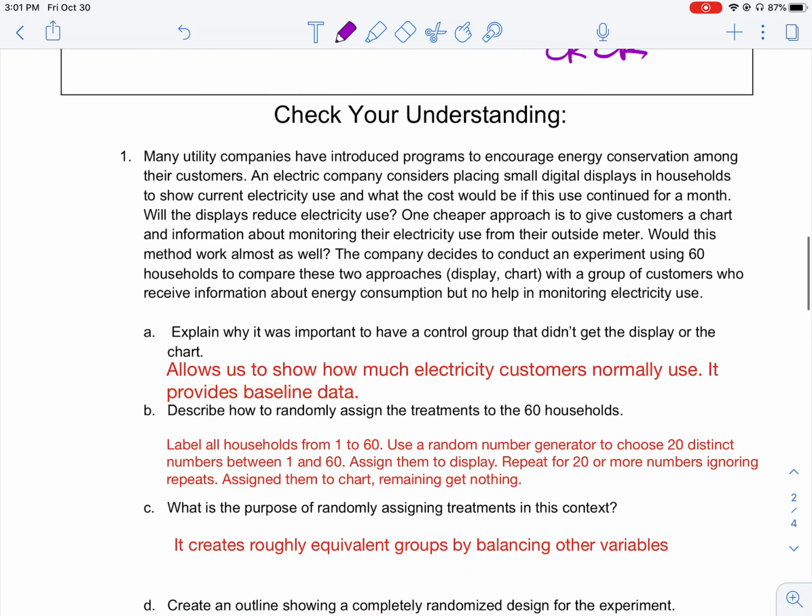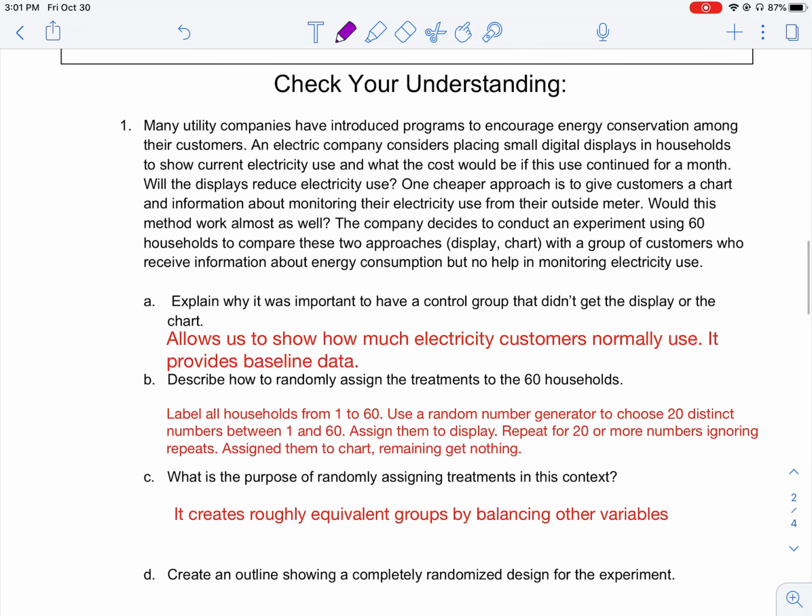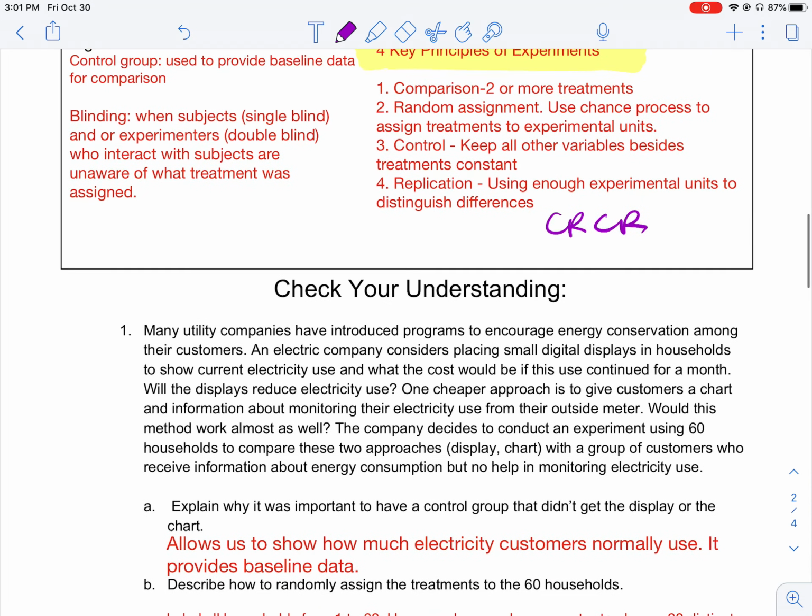Okay, let's try to check our understanding. Many utility companies have introduced programs to encourage energy conservation among their customers. An electric company considers placing a small digital display in households to show current electricity use and what the cost would be if this use continued for a month.